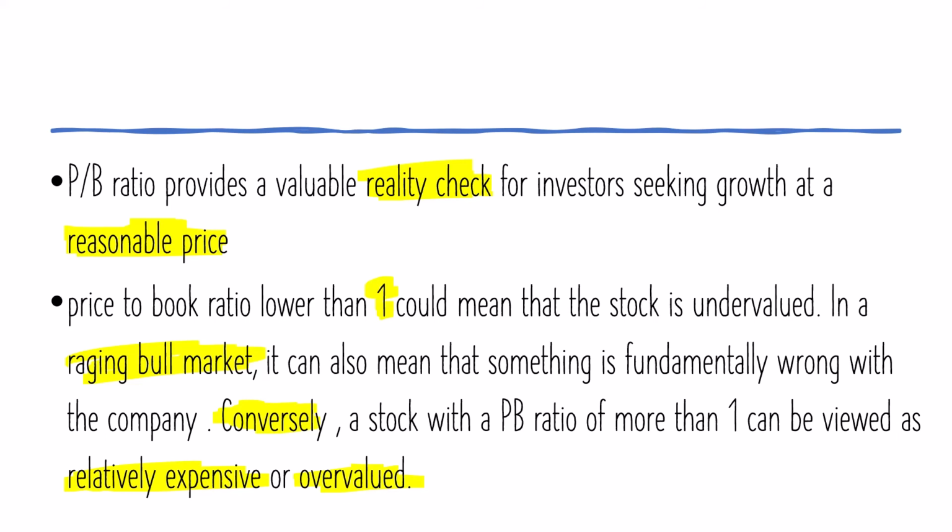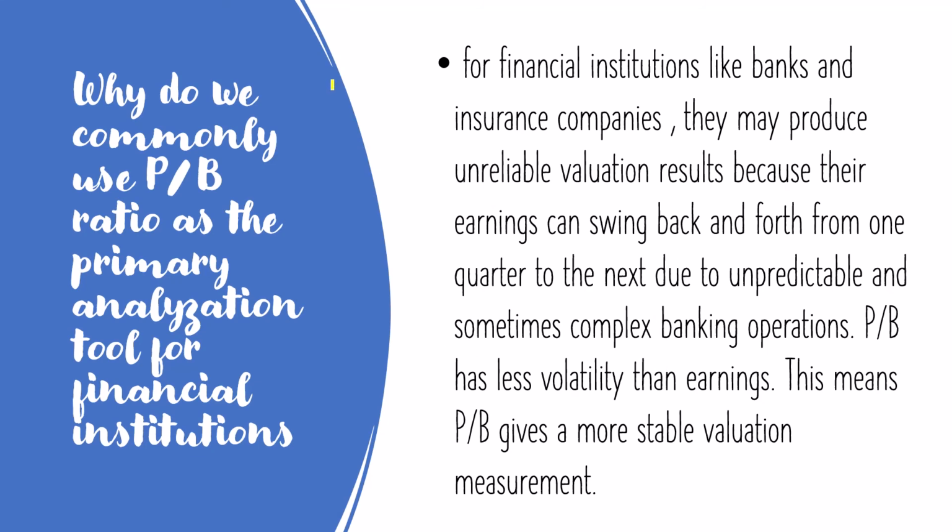So now we are at the final question, that is why we commonly use PB ratio as the primary analyzation tool for financial institutions. We do not take PE ratio or the price to earnings ratio into consideration. Rather, we take PB ratio, and the answer is on your screen. Financial institutions like banks, insurance companies may produce unreliable valuation results because their earnings can swing back and forth from one quarter to the next due to unpredictable and sometimes complex banking operations. PB has much less volatility than earnings. So this means PB gives us a more stable valuation measurement.